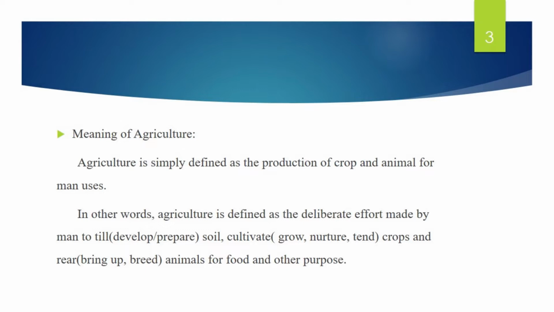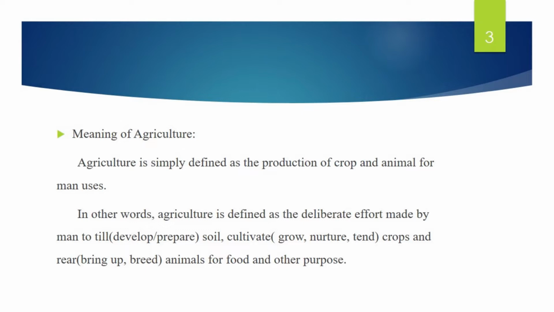The meaning of agriculture. Agriculture is simply defined as the production of crops and animals for man's use. That is what agriculture is. In other words, agriculture is a deliberate effort made by man to till the soil, to cultivate crops, and rear animals for food and other purposes.